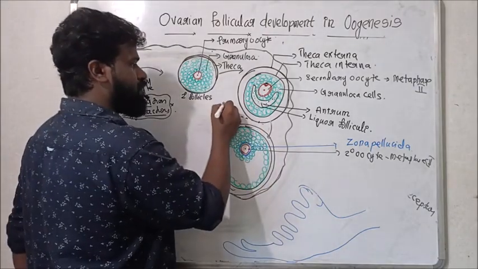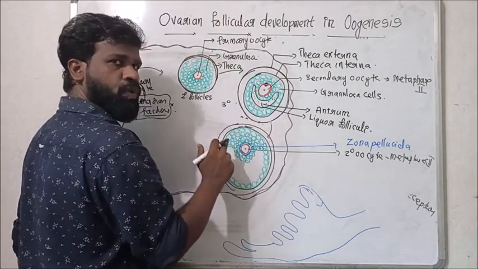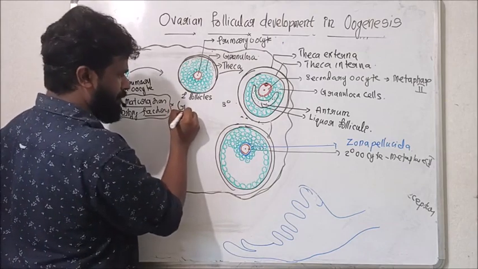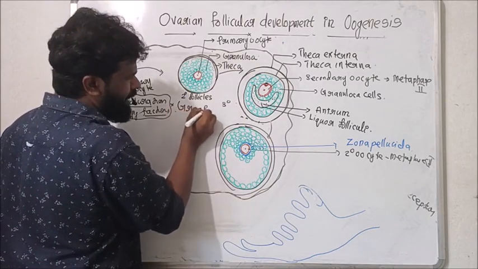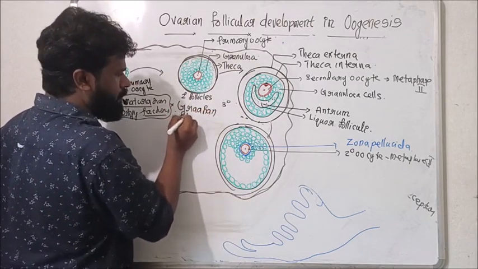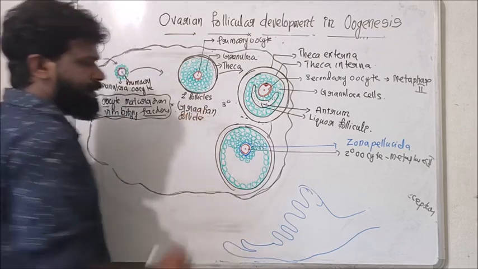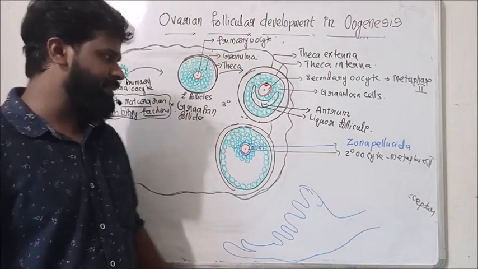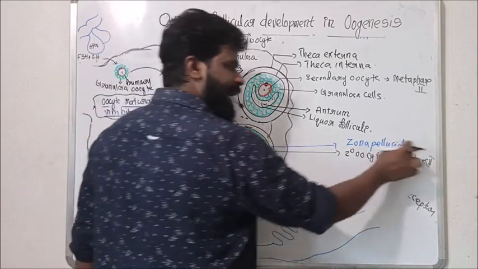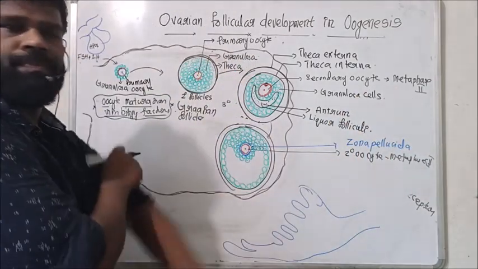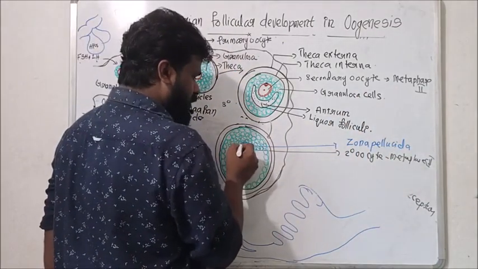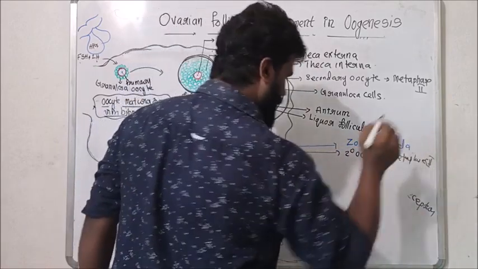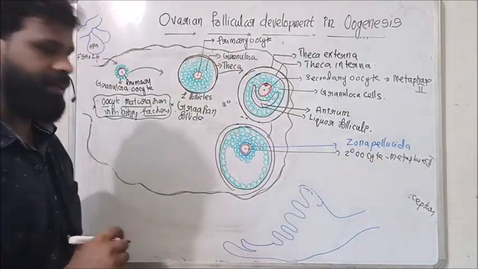So now this tertiary follicle develops into the fully matured ovarian follicle called the Graafian follicle. This Graafian follicle contains the secondary oocyte in metaphase 2. Then this secondary oocyte secretes a new protein membrane called the zona pellucida.